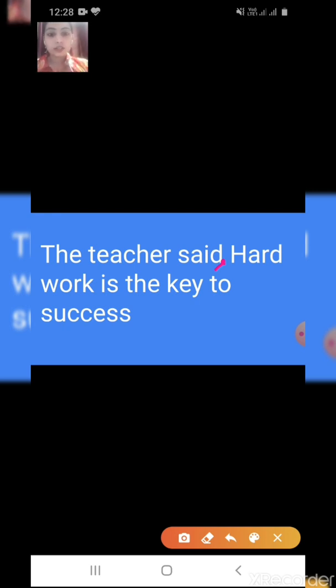This is a quotation, so for a quotation we put inverted commas. The teacher said, comma, inverted commas start, hard work is the key to success, inverted commas close. Then full stop.